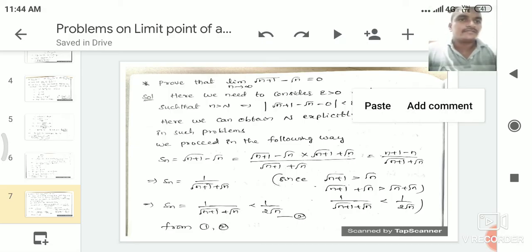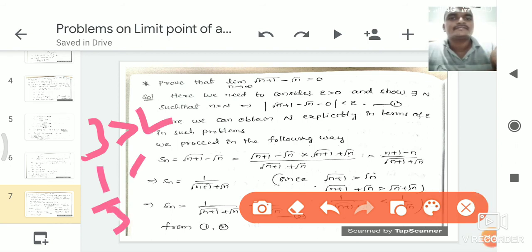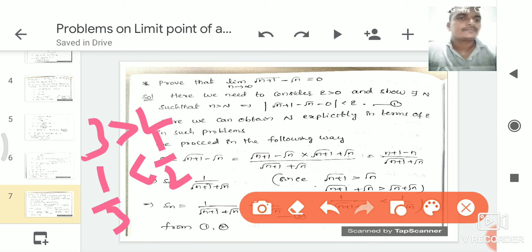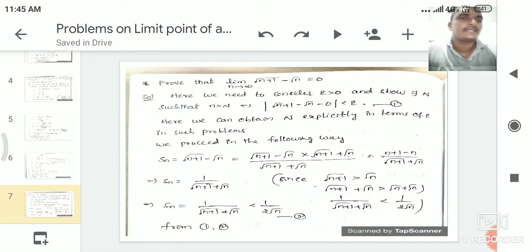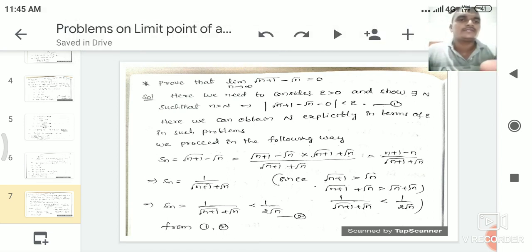Okay. From that one, adding root n on both sides, from the right-hand side we get root n plus root n, which is nothing but 2 root n. Whenever 3 is greater than 2, we can write it as 1 by 3 is less than 1 by 2. In the same way here, root n plus 1 plus root n is greater than root n plus root n. From that one, 1 by root n plus 1 plus root n is less than 1 by 2 root n. So that is here Sn is equal to 1 by root n plus 1 plus root n, which is less than 1 by 2 root n.